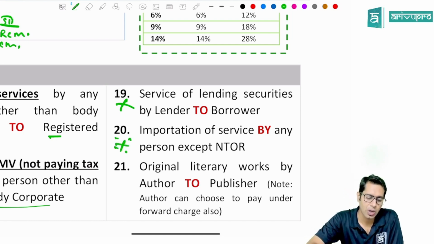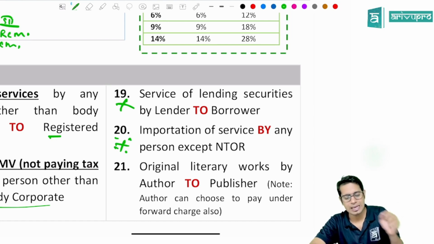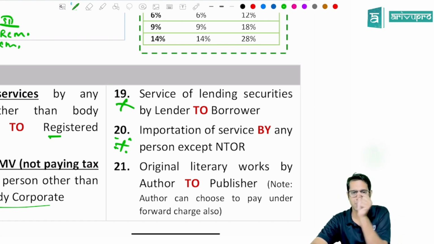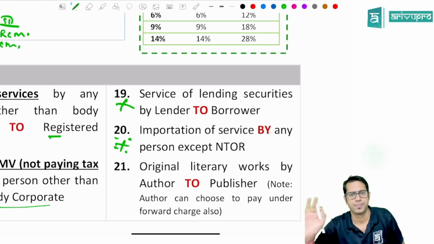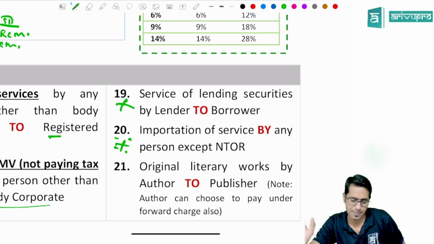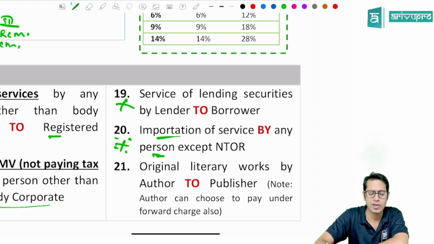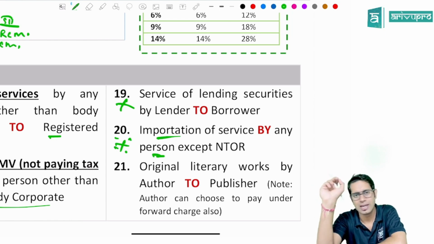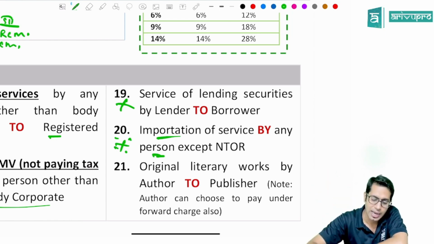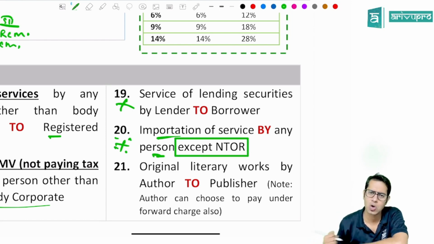Then another important point: importation of services given by any person to a person located in India, except a non-taxable online recipient, then that person located in India will have to pay the taxes under reverse charge. So if any person is importing services, he will have to pay taxes under reverse charge, except where he is a non-taxable online recipient. If you are a non-taxable online recipient, you don't have to pay any tax under reverse charge.